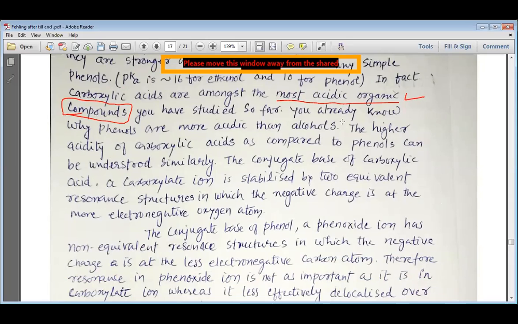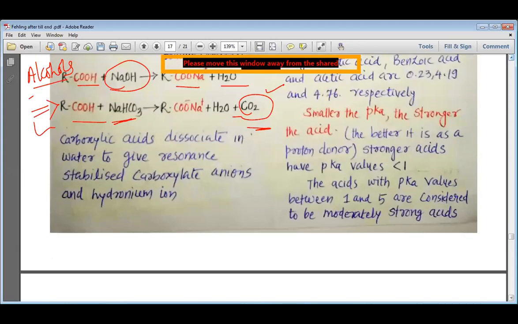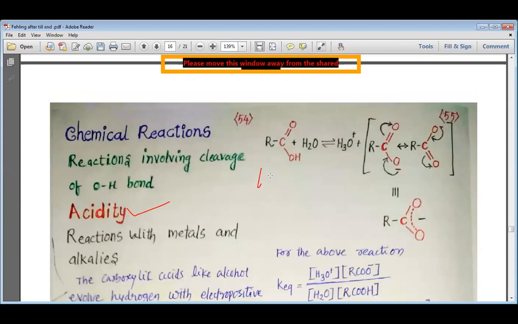You already know why phenols are more acidic than alcohols. The bigger acidity of a carboxylic acid as compared to the phenol can be understood similarly. You can easily understand this from the stability. If we compare, my dear students, the carboxylic acid, as we have seen here, is less stable and the carboxylate ion is more stable.